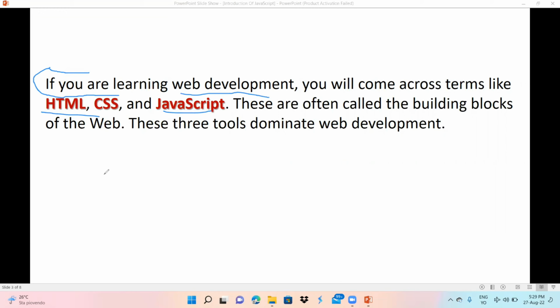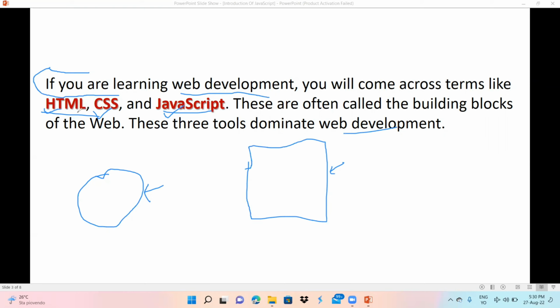Any website, let's assume this is a website, is made from three things. The first one is HTML, the second one is CSS, and the third one is JavaScript. These are often called the building blocks of the web. These three tools dominate web development.